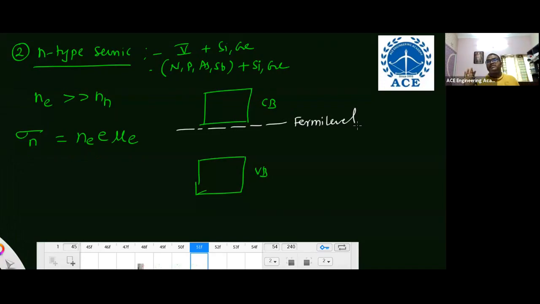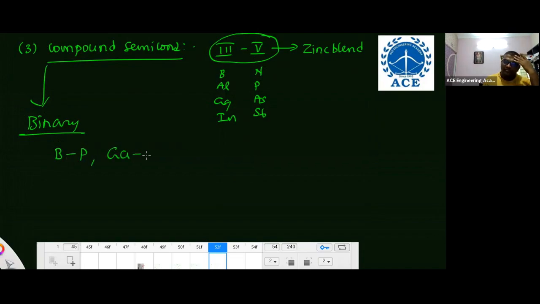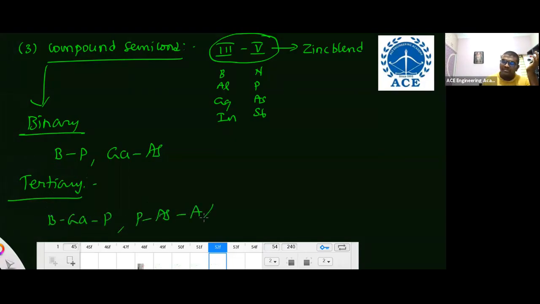N-type, P-type, intrinsic formulas, we just go through that. Then, what does compound semiconductor mean? A compound semiconductor is formed by the combination of more than one element, like compounding third group elements with fifth group elements. The crystal structure is zinc blende, which we discussed. Third group elements are boron, aluminum, gallium, indium. Fifth group elements are nitrogen, phosphorus, arsenic, antimony. Within compound semiconductors, one is binary, where one element is from the third group and one from the fifth group. In ternary, two elements are from the third group and one from the fifth group, or two elements from the fifth group and one from the third group. This is the compound semiconductor. P-type, N-type compound, that is okay.